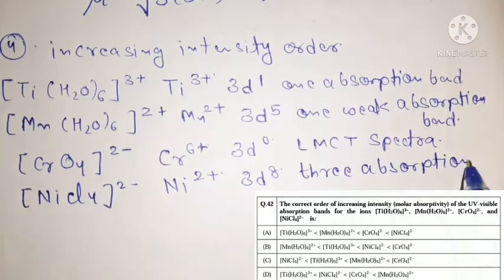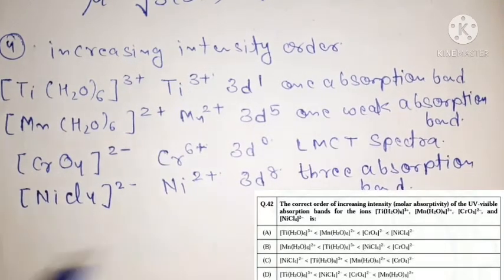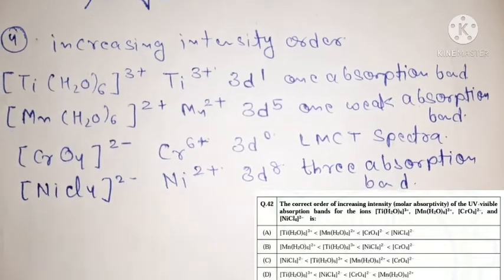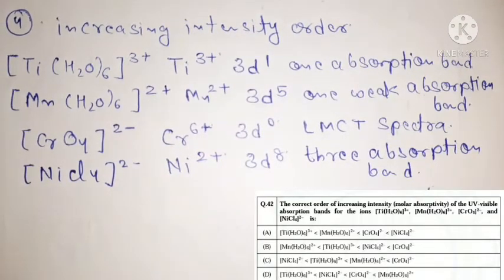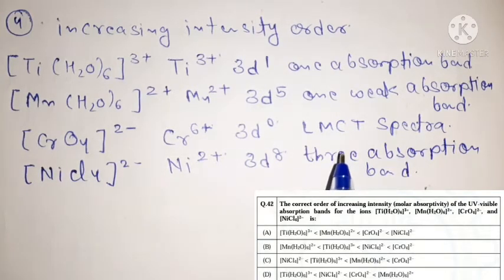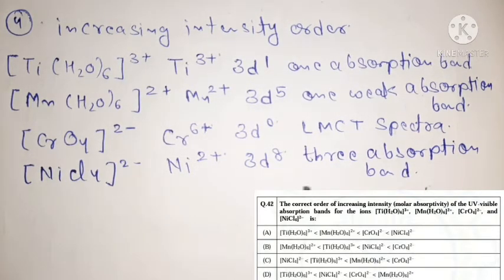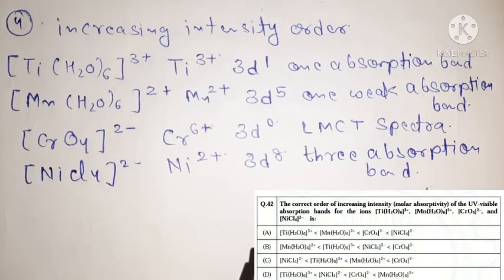One concept you must remember is that the intensity of ligand to metal charge transfer spectra is higher than the intensity of d-d transition, and intensity is directly proportional to the number of absorption bands.